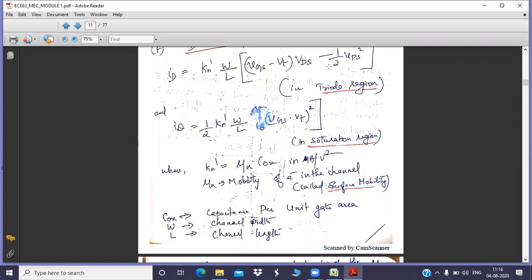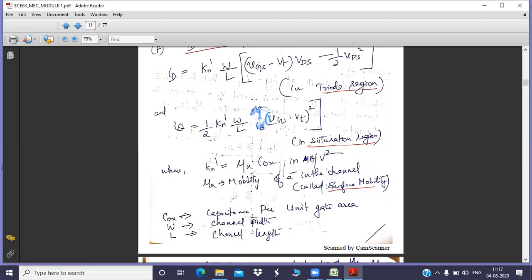Whereas in the triode region, you have the effect of VDS. Why? Because increasing the voltage will increase your current flow. That is why I have shown VDS in the first equation and there is no VDS effect in the second equation. Okay. And you need to learn these two equations by heart for your numericals. Whichever the case, you have to adopt that particular equation and proceed. So first of all, you need to identify whether the MOSFET is operating in the triode region or in the saturation region.